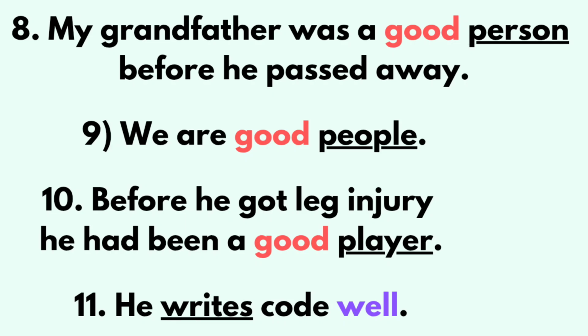He writes code well, which means he knows how to write code, and he doesn't make a lot of errors. He's good at coding. How does he write code? Well. He writes code well. Here well is an adverb and it describes the verb write. How does he write code? Well. I hope this is clear. You are able to identify the difference between good and well. Sometimes good is an adverb. We'll see that scenario, okay?